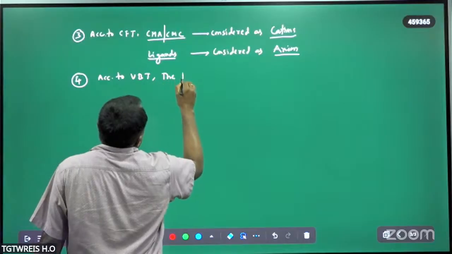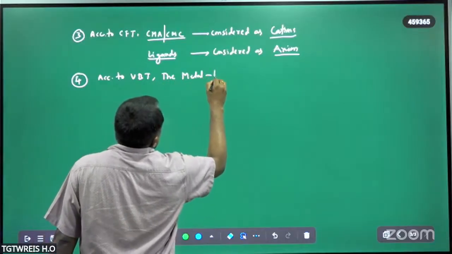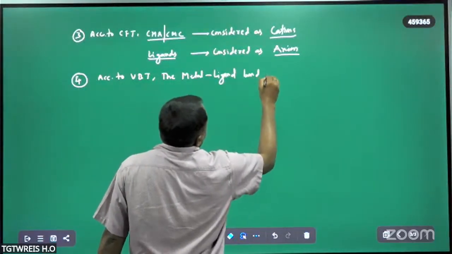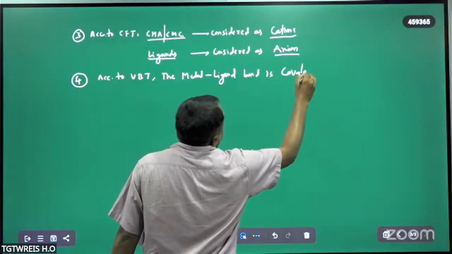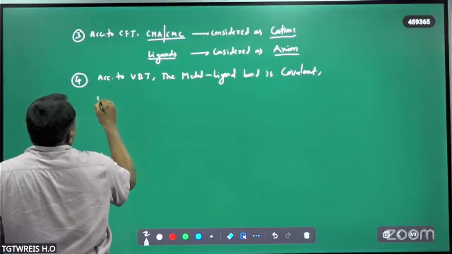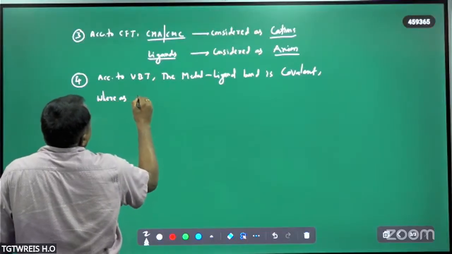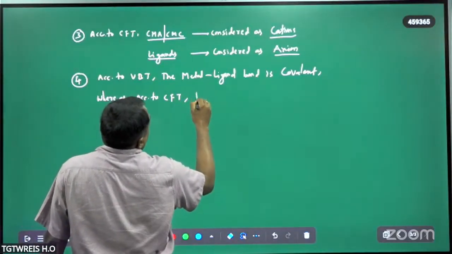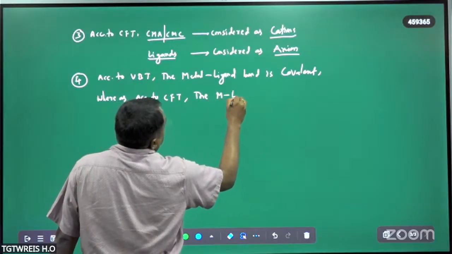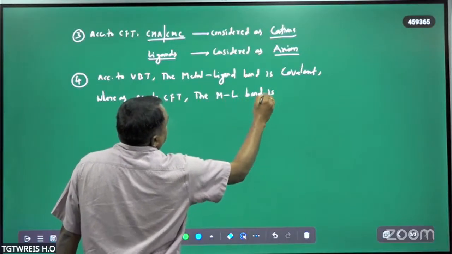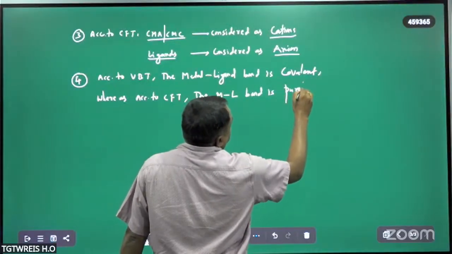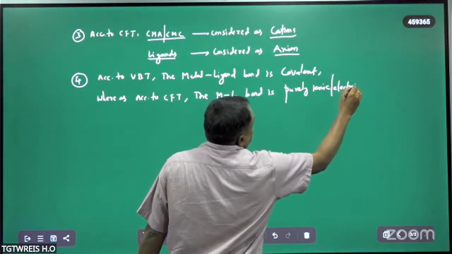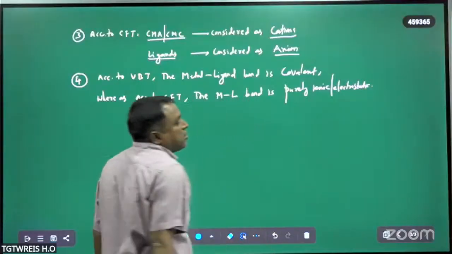the metal to ligand bond is covalent. Whereas according to CFT, crystal field theory, the metal to ligand bond is purely ionic or electrostatic. So this is the major assumption made by this crystal field theory now.